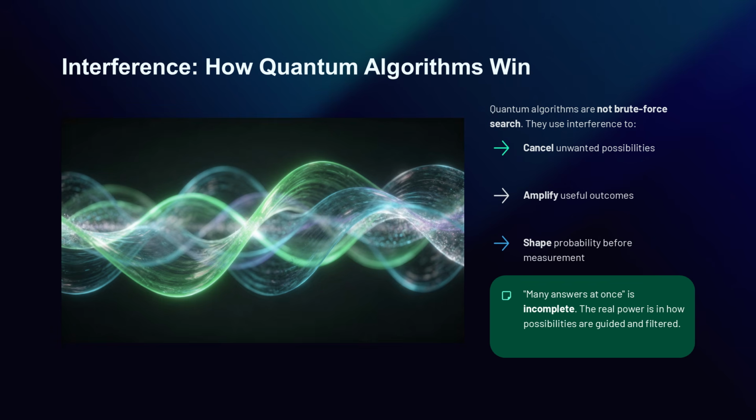The computer is not simply trying all answers in a crude way. Instead, it uses quantum evolution to shape the pattern of possibilities. Through interference, the algorithm increases the chance that the correct or useful answer will appear when measurement happens. Without understanding interference, you might imagine quantum computing as just many answers at once. That is incomplete. The real power comes from how those possibilities are guided, combined, and filtered through quantum operations before the final measurement. Interference is how quantum algorithms shape probability so that useful outcomes become more likely.